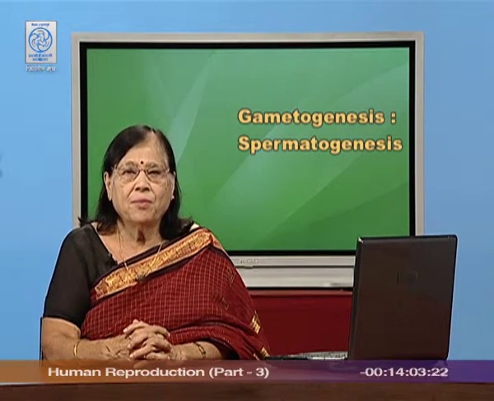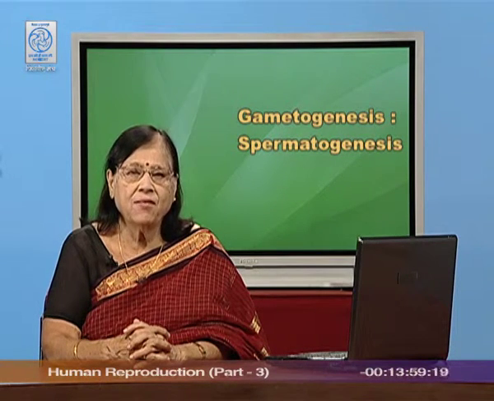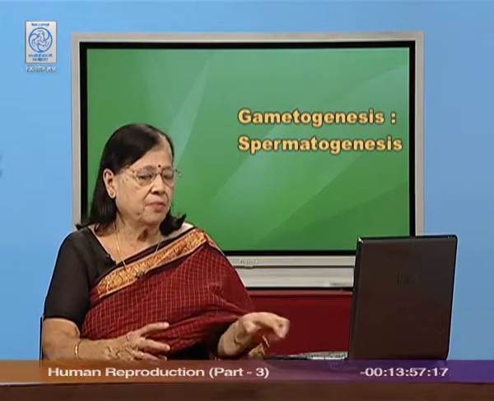In case of men, it is spermatogenesis, because eventually sperm will be formed. Before I go into detail, let me make you appreciate why this division is taking place. Of course, you will say, to form the sperm, to form the male gamete. Of course, yes. But why half the number of chromosomes? Why should there be a reduction division?